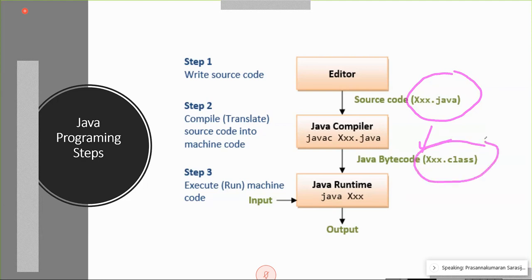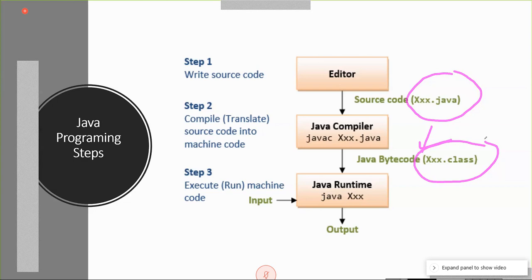You compile x.java, the compilation process produces x.class. And this x.class can be executed by a virtual machine or Java runtime environment that is required to execute a Java program.